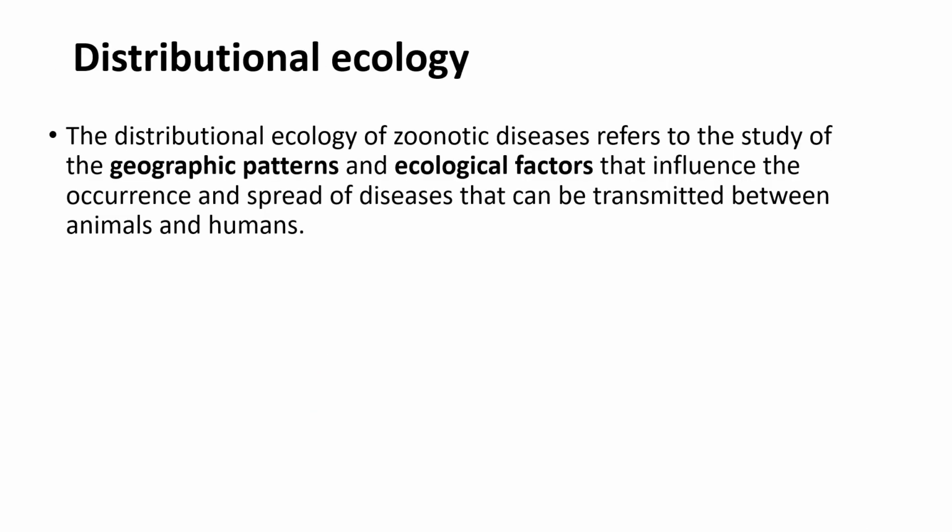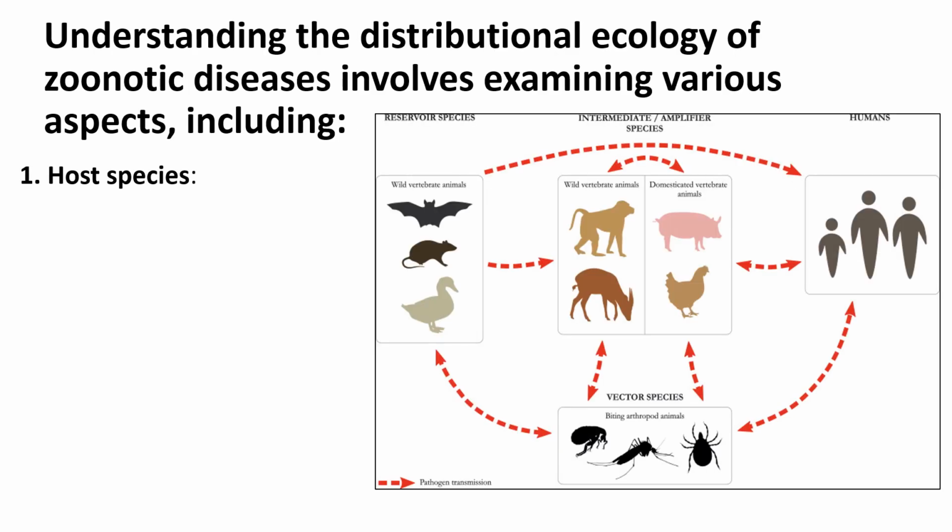What's distributional ecology? This refers to the study of geographic patterns and ecological factors that influence the occurrence and spread of diseases that can be transmitted between animals and humans. To understand this concept, we have to examine various aspects.